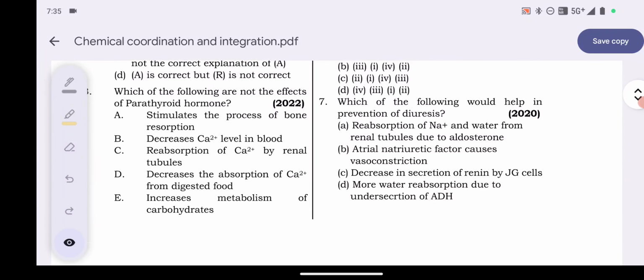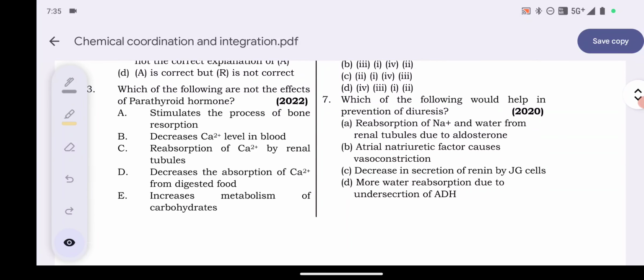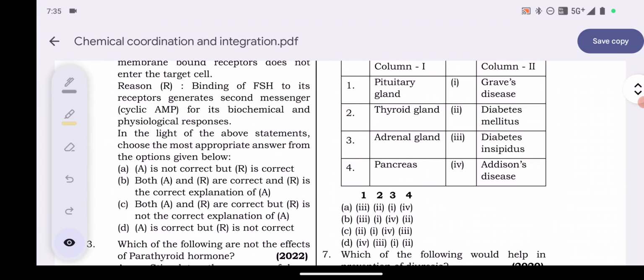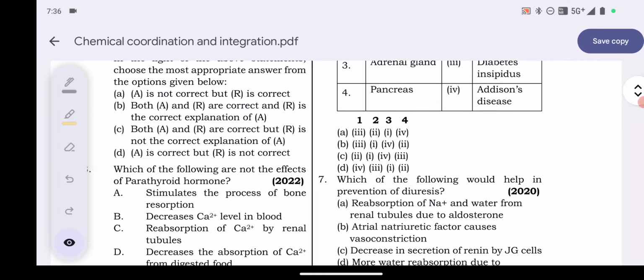Next question, question number 7, 2020 का सवाल है ये, देखो. उससे पहले थोड़ा एक्सप्लेनेशन की तरफ आ जाते हैं 6 का. Graves' disease is caused by excessive thyroid hormone secretion, that is T3 and T4 hormones. Diabetes mellitus is caused by lack of insulin released from the pancreas beta cells. Hyposecretion of ADH, antidiuretic hormone, from the posterior pituitary causes diabetes insipidus, and hyposecretion of hormone from the adrenal cortex causes Addison's disease. It's आपका explanation.